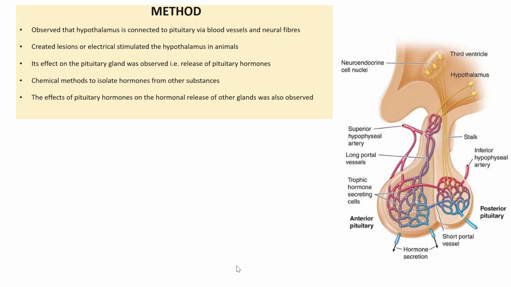He created lesions or electrically stimulated the hypothalamus, and observed what kind of chemicals were released in the pituitary, before and after stimulation. Then he found the composition of those chemicals and observed what happens when they are injected in the body, and what effects are noted on other organs. So his reasoning was as follows.